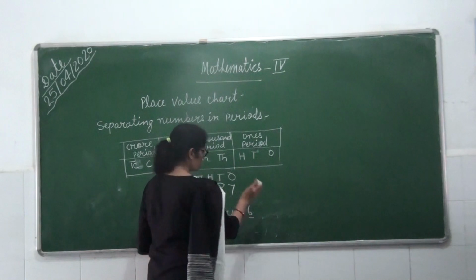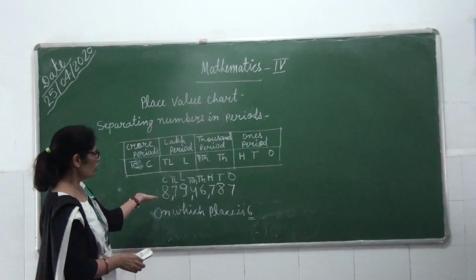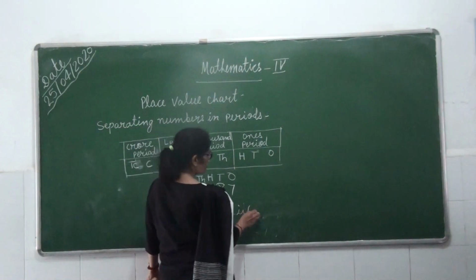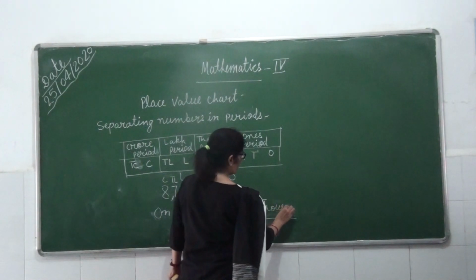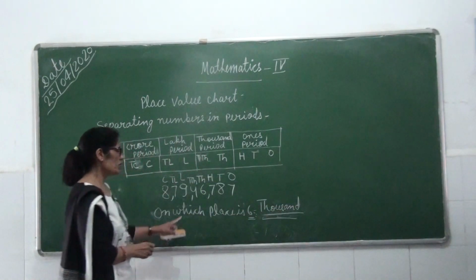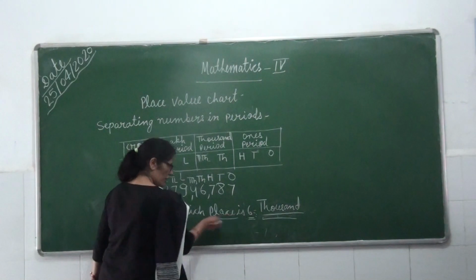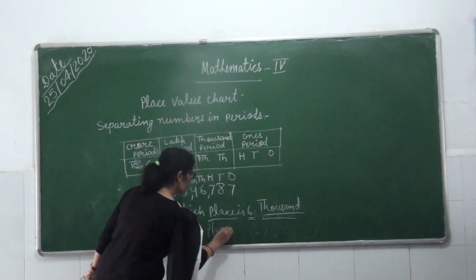Again you can see the place, on which place is 6? The thousand place. Then you have to write only thousand. If I ask you the place value of 6 in this number, here I am writing place and here place value.